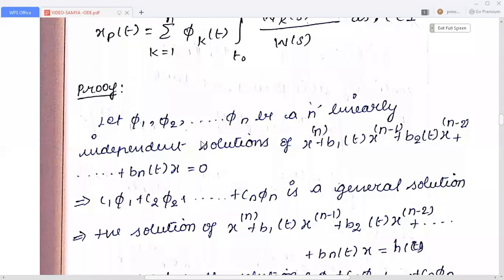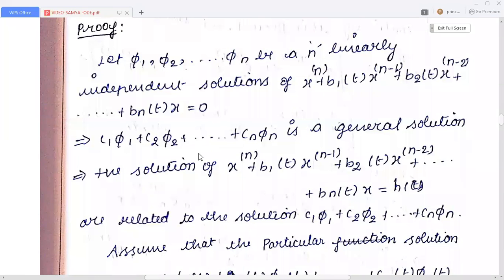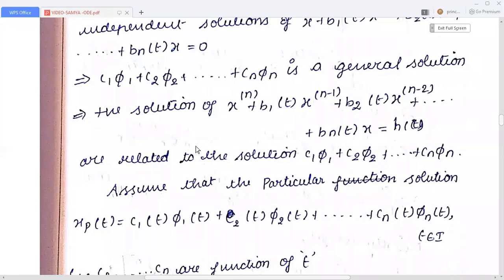Now we write the proof. Let φ1, φ2, φ3, etc. φn be n linearly independent solutions of this nth order differential equation. This implies C1 φ1 plus C2 φ2 etc. plus Cn φn is a general solution. This implies the nth order differential equation. The solutions of the nth order differential equation are related to the solution C1 φ1 plus C2 φ2 etc. Cn φn.